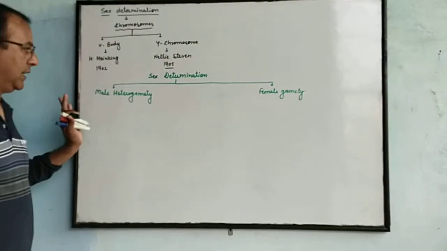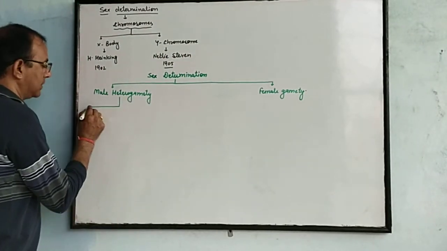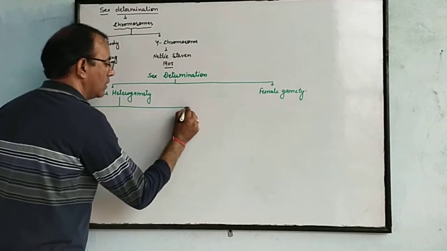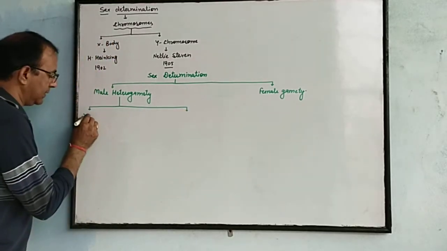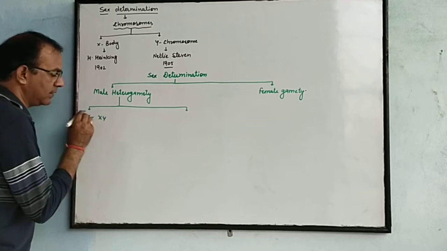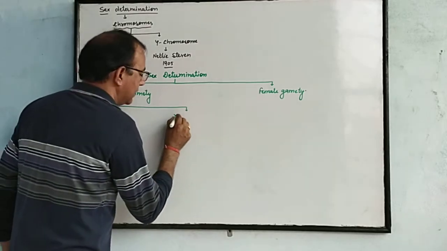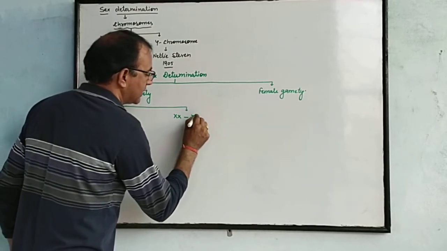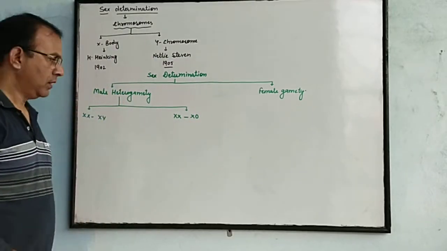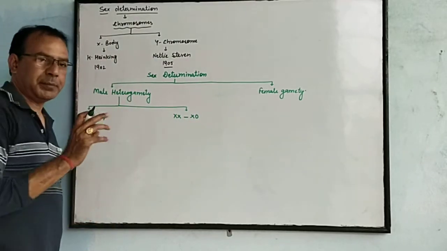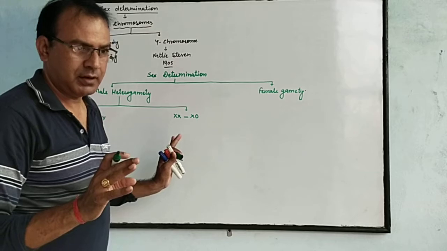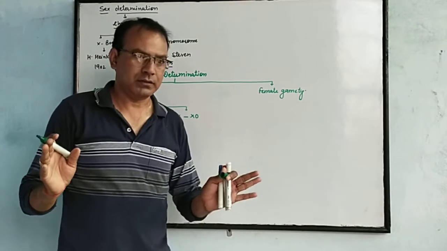Male heterogamety is basically of two types: XX and XY, and XX and X0. Male heterogamety means the pair of gametes is different.